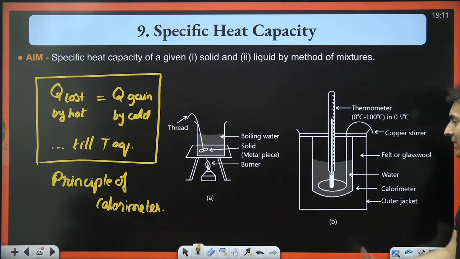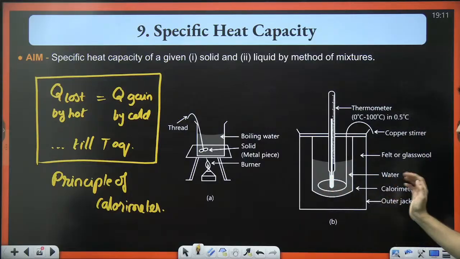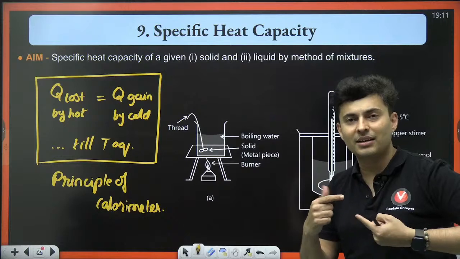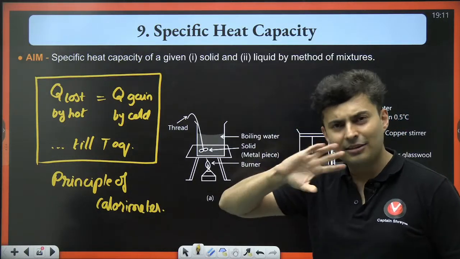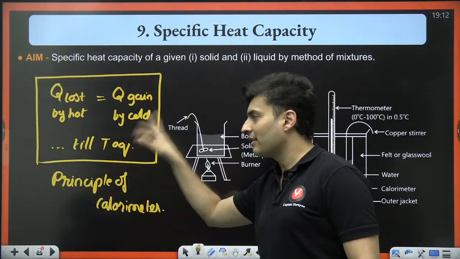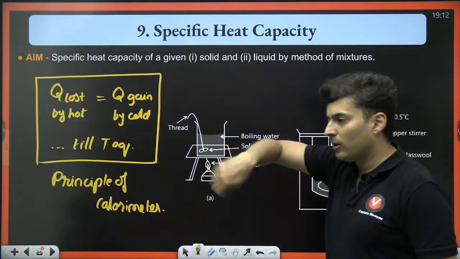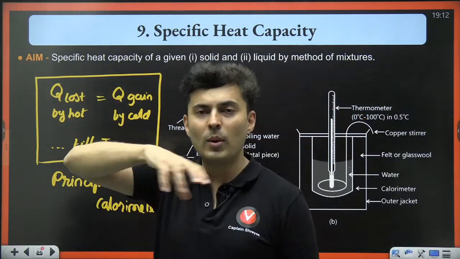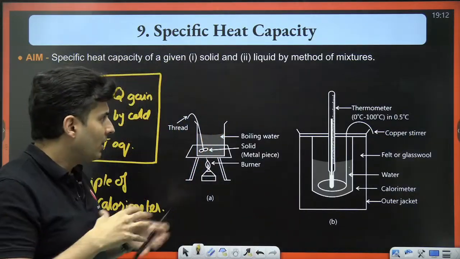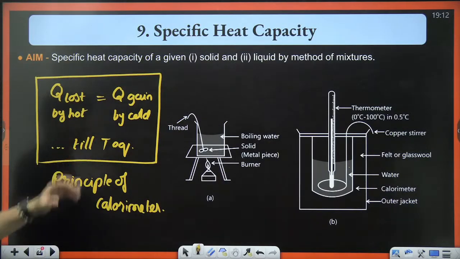So you can see over here, this is a calorimeter, which is basically an insulating device. It prevents any heat flow inside and outside. There is a thermometer to see what is the temperature. If the temperature is changing, that means it has not yet reached equilibrium. Once the temperature stabilizes, that's when it has reached thermal equilibrium. And here is also a stirrer, so that the liquids or the solid, whatever particles are there, mix till they exchange heat enough and attain their thermal equilibrium state.